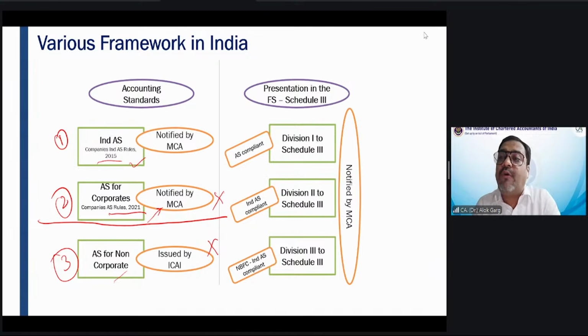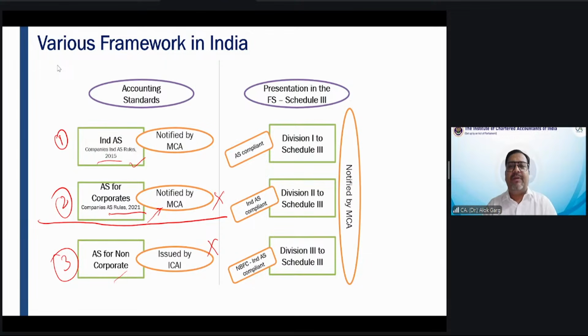Now talking about the format of the financial statements. Friends, for corporates, we are talking only about corporates. Corporates follow Indian Accounting Standards, and corporates also follow Accounting Standards. I will talk about applicability later on. For example, a listed company follows Indian Accounting Standards.